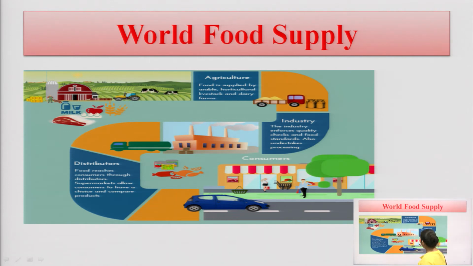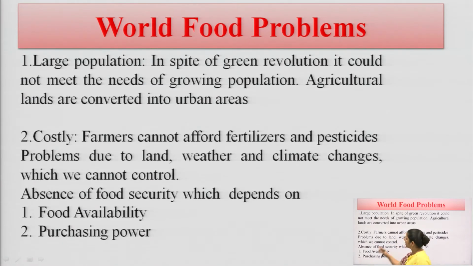After industrial settlement it will come to the distributor, where the supermarket can allow all the products, and consumers have a proper choice of the product they want. Then after the distributor it will come into the consumer's hand, and they will enjoy all the food items. So, in this way we can also run our food resource.